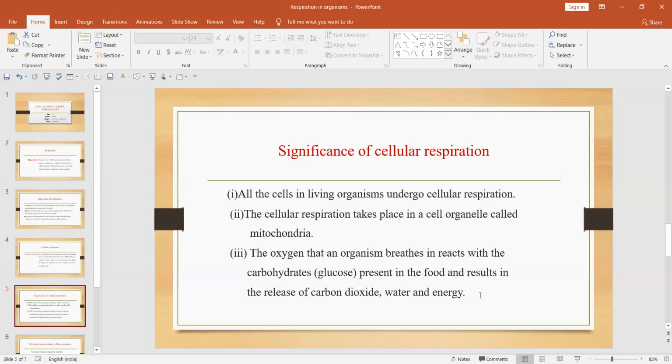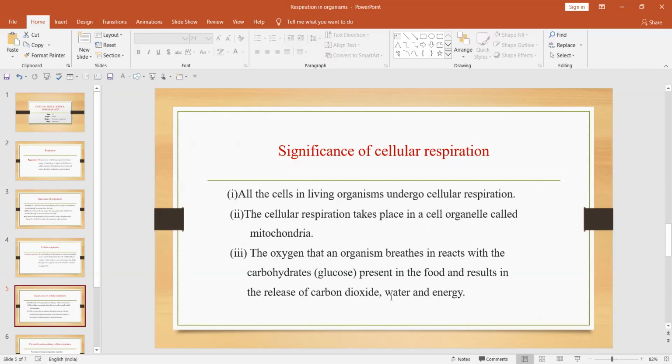And the third one is your energy. So during the winter season you might have seen that when you are releasing your breath, you'll find that some water vapor is coming from our mouth, and that water vapor is the excess water vapor that is produced during the process of cellular respiration. During the summer season you will not observe this phenomenon, but it is very often found during winter season when you are wearing goggles, and the goggles will start getting water droplets from inside. Goggles, the glasses you wear. The reason behind it is that while inhaling and exhaling, we are exhaling two things. One is carbon dioxide, another is water vapor.